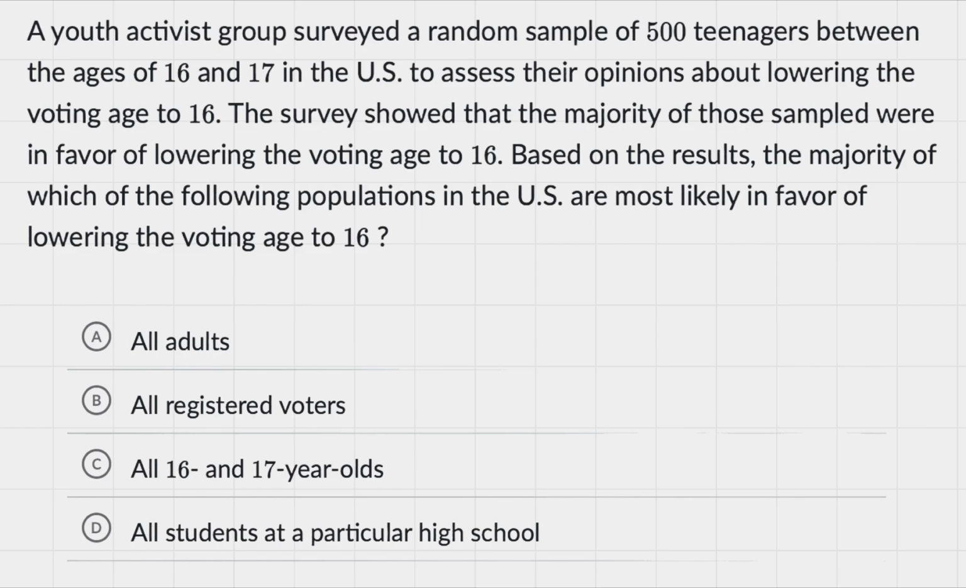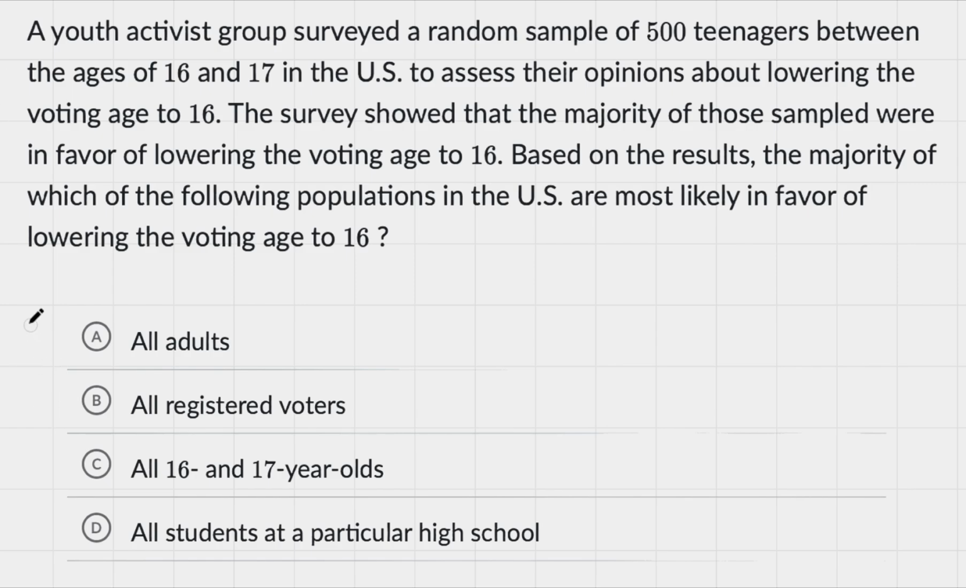Based on the results, the majority of which of the following populations in the US are most likely in favor of lowering the voting age to 16? Here are four option choices: A. All adults, B. All registered voters, C. All 16 and 17-year-olds, and D. All students at a particular high school.